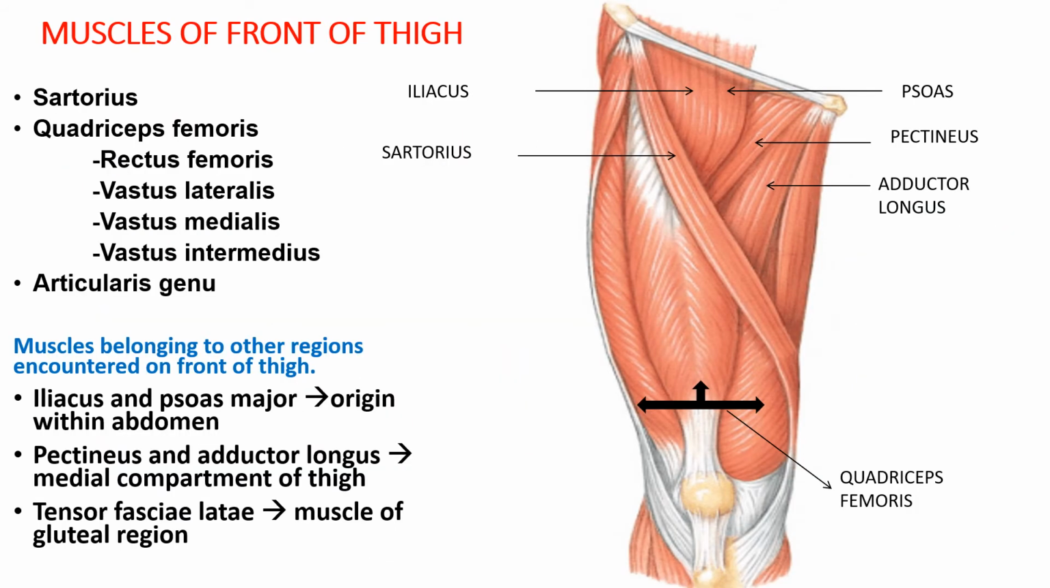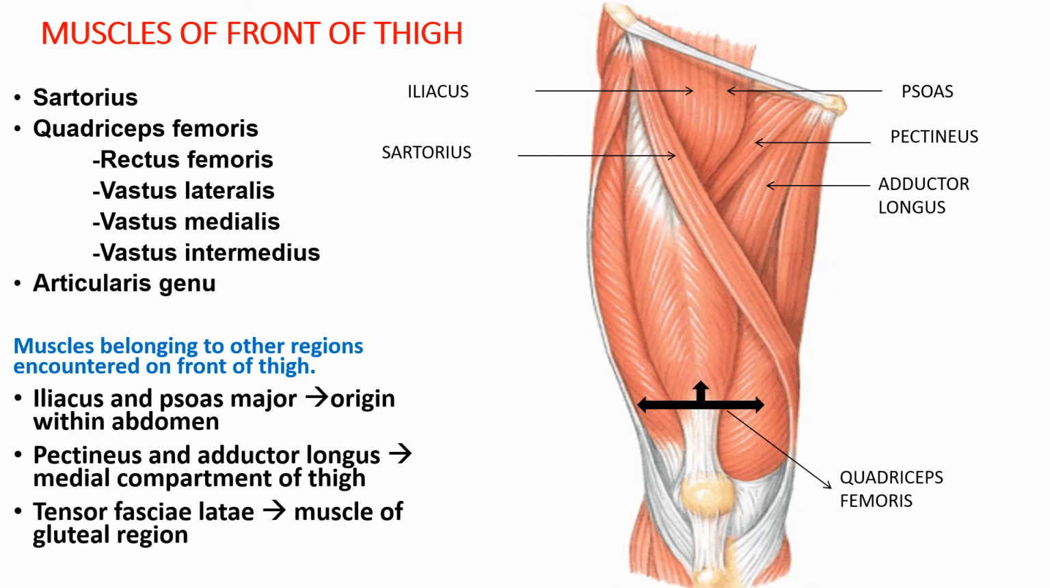So now I will discuss the details of the attachment, nerve supply and the actions of the muscles seen in the anterior compartment of thigh. The anterior compartment of thigh includes a sartorius muscle, a group of 4 muscles collectively known as the quadriceps femoris, and articularis genu. The 4 muscles within the quadriceps femoris are the rectus femoris, the vastus lateralis, the vastus intermedius and the vastus medialis.